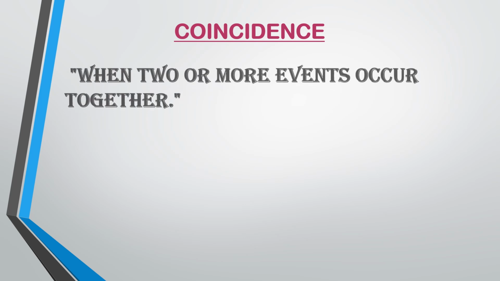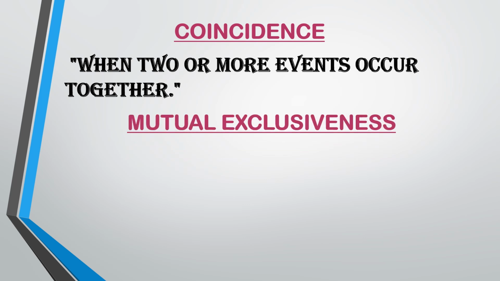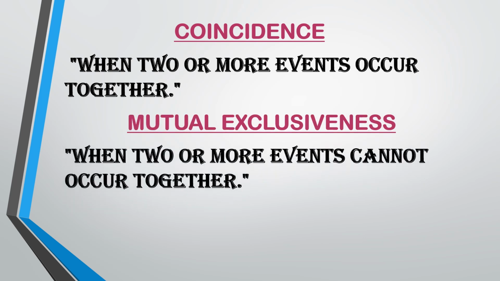Okay, so the next thing is coincidence. What do you mean by coincidence? When two or more events occur together. And another thing is mutually exclusive, when two or more events cannot occur together.